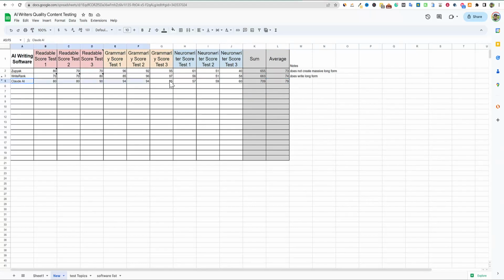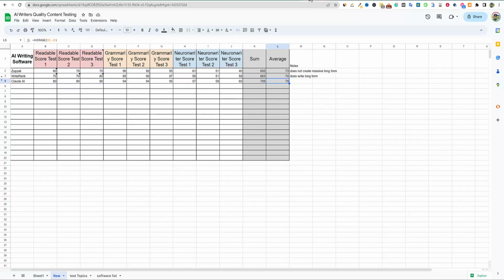This one is not available on AppSumo or anything like that. This is also a free tool right now, which I'm pretty impressed with, I must say. This is Claude AI. It's free right now. You guys can go check it out. Pulling some really good scores right over here. Very high scores in Neuron Writer. I pulled my first A score in Readable and very solid in Grammarly right there.